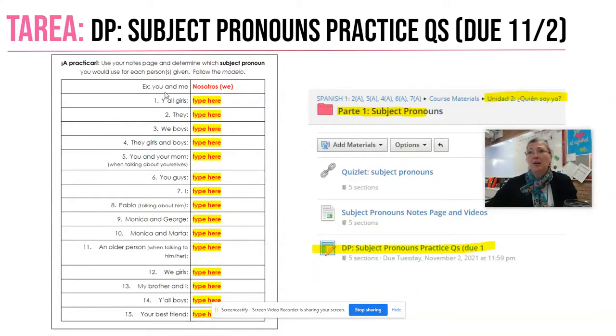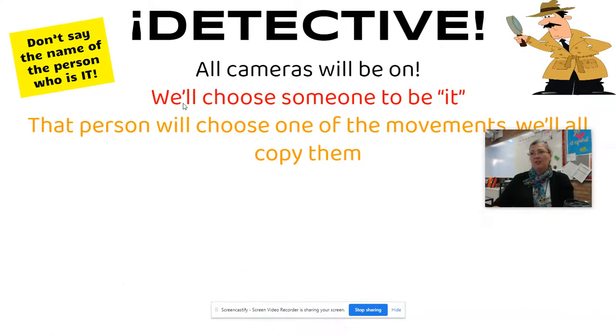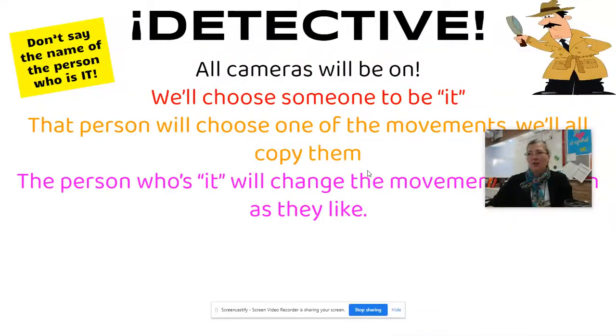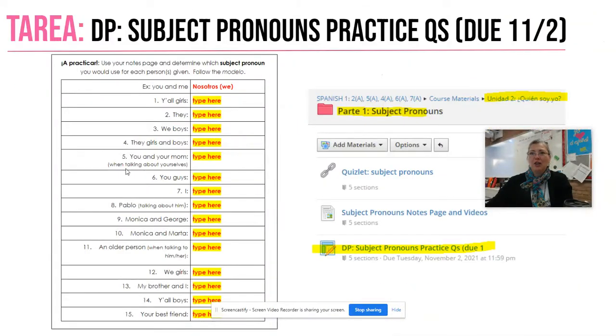So, for example, you and me together, we would become we, right? Y'all girls, we look at our notes page and we can see right there, y'all girls would be vosotras. So that's what I'm going to write for that one. Right? So use that notes page, use everything. Now notice that some are like when talking about yourself. So you and your mom, when you talk about yourselves, it would become we. But when you're talking to an older person, right, instead of talking about them, you're talking directly to them. That's different. So just keep that in mind.